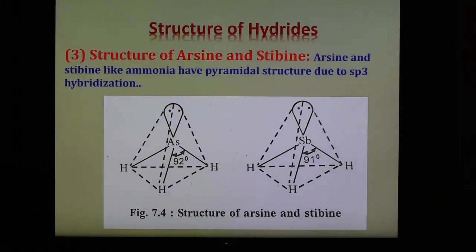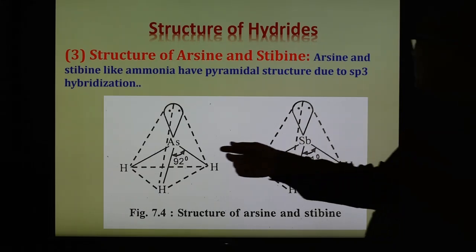Next is the structure of the hydrides arsine and stibine. Arsine and stibine, like ammonia, also have a pyramidal structure, and due to the sp3 hybridization of the central arsenic and antimony atoms, one of the hybrid orbitals is occupied by the lone pair of electrons. In the hydrides of arsenic and antimony, the bond angles are 92 degrees and 91 degrees, shown here.